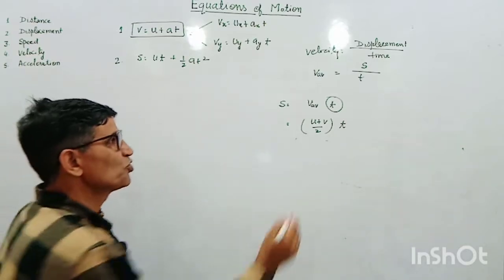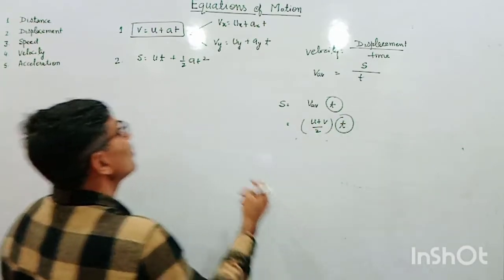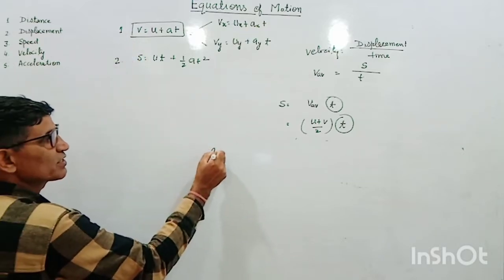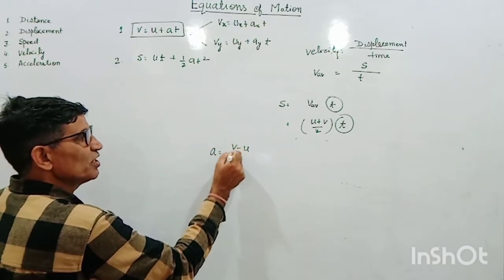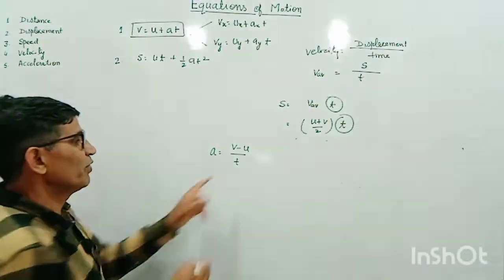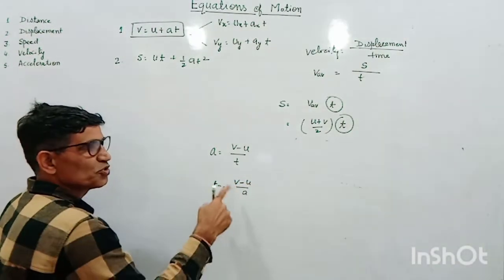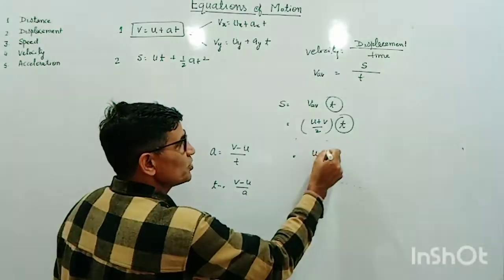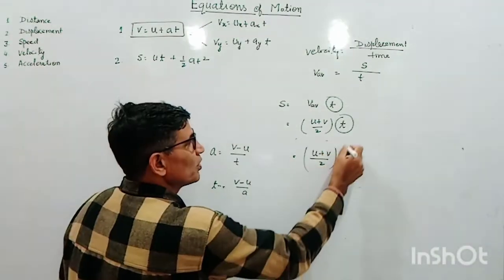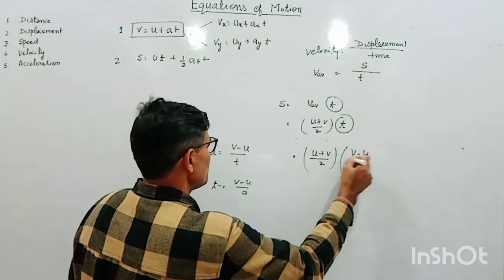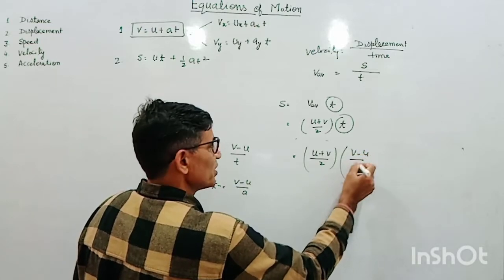I have to substitute the value of t, and I know from the first equation acceleration is change in velocity upon time taken. So that value of t will be v minus u upon a. Substituting this value of t here, this is u plus v by 2, and then t will be v minus u by 2a.